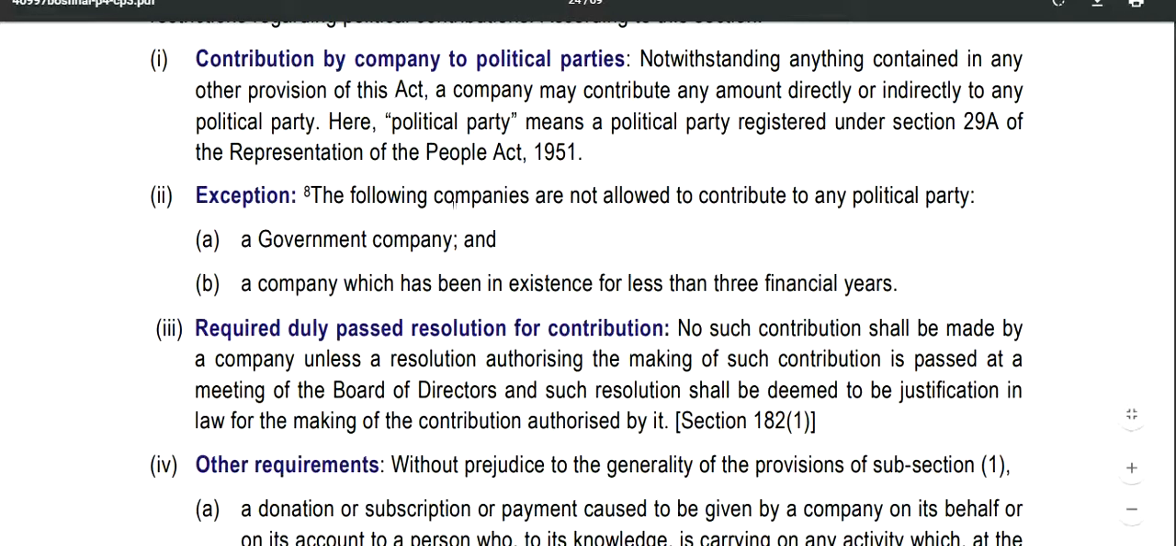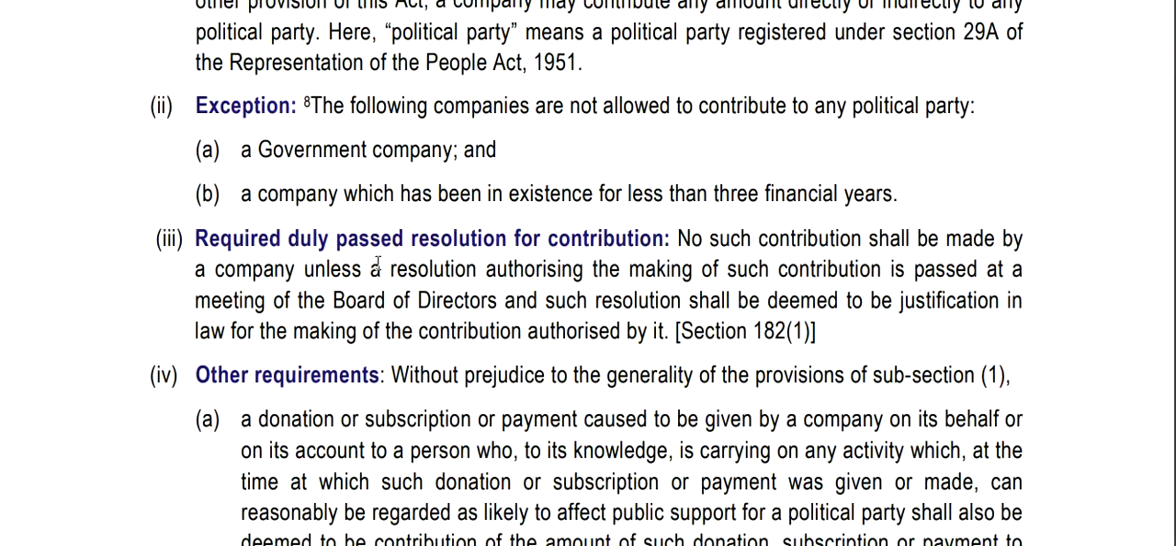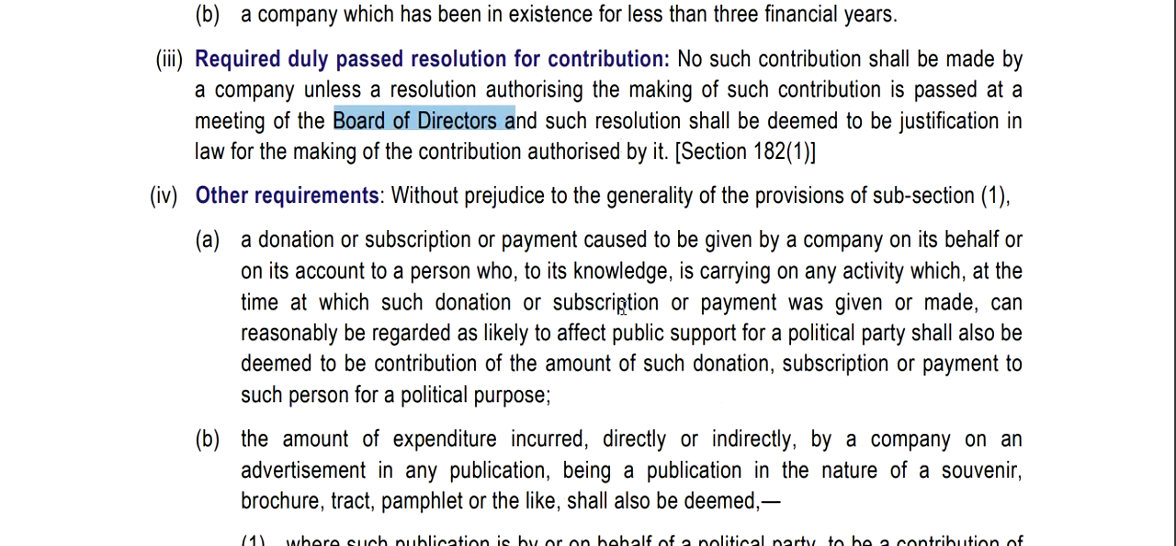Exception: the following companies are not allowed to contribute to any political party: a government company and a company which has been in existence for less than 3 financial years. A duly passed resolution is required for contribution. No such contribution shall be made by a company unless a resolution authorizing the making of such contribution is passed at a meeting of the board of directors, and such resolution shall be deemed to be justification in law for making the contribution authorized by it. It should be circulated in the board meeting.